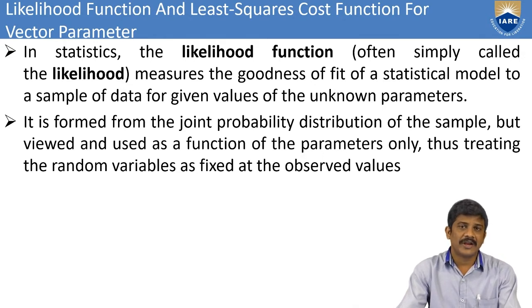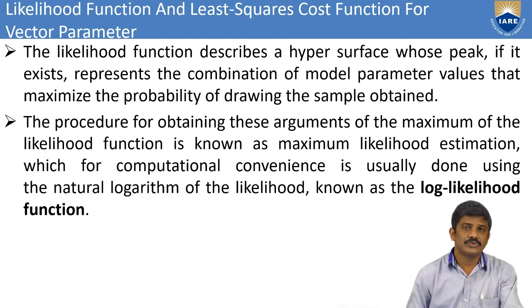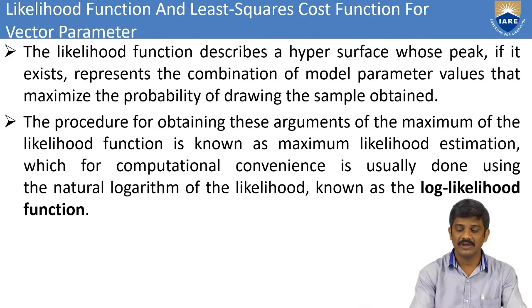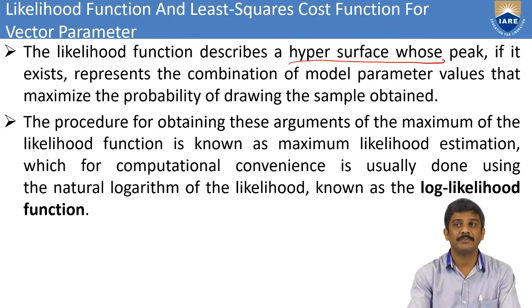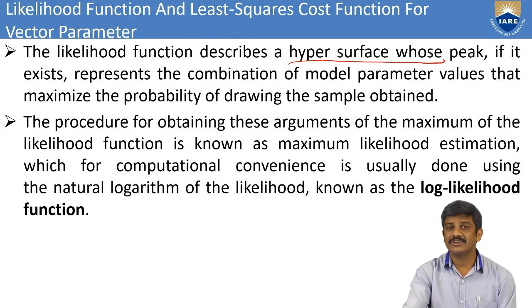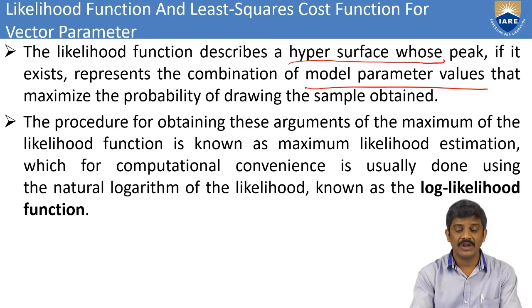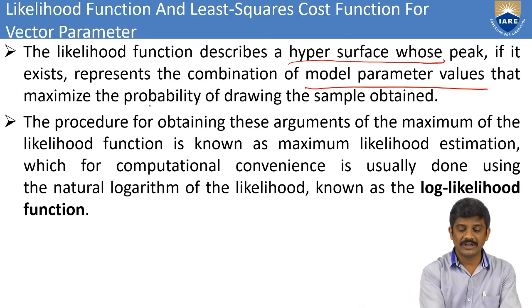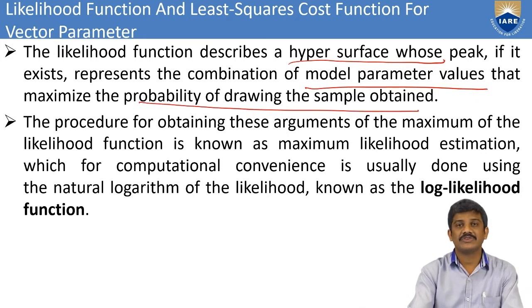It is a function of the parameters only, treating the random variables as fixed at the observed values. Then we have functions of the parameters, which are also known as the unknown parameters. Mainly the likelihood function describes a hypersurface, and here we discuss the peak of the hypersurface, if it exists. It also represents the combination of model parameter values that maximizes the probability of drawing the sample obtained.